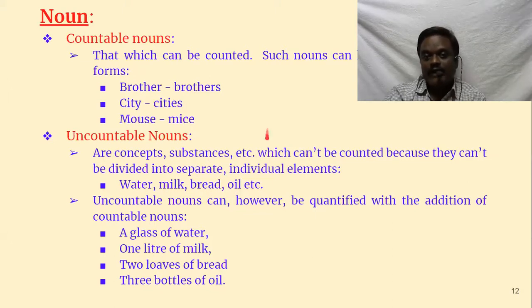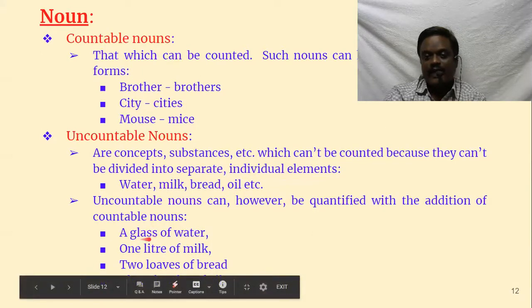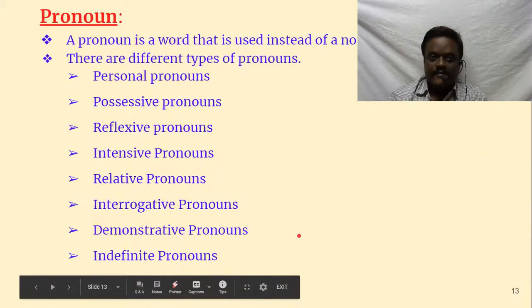Like that, we can quantify them, and we can have the plural on the quantifier. 2 glasses of water, not waters. 1 liter of milk, 2 liters of milk, 1 loaf of bread, 2 loaves of bread, like that.